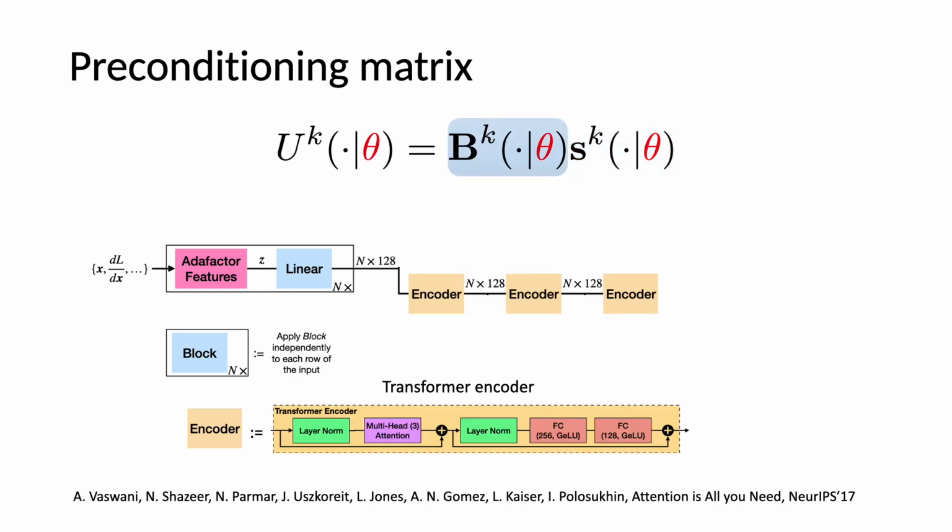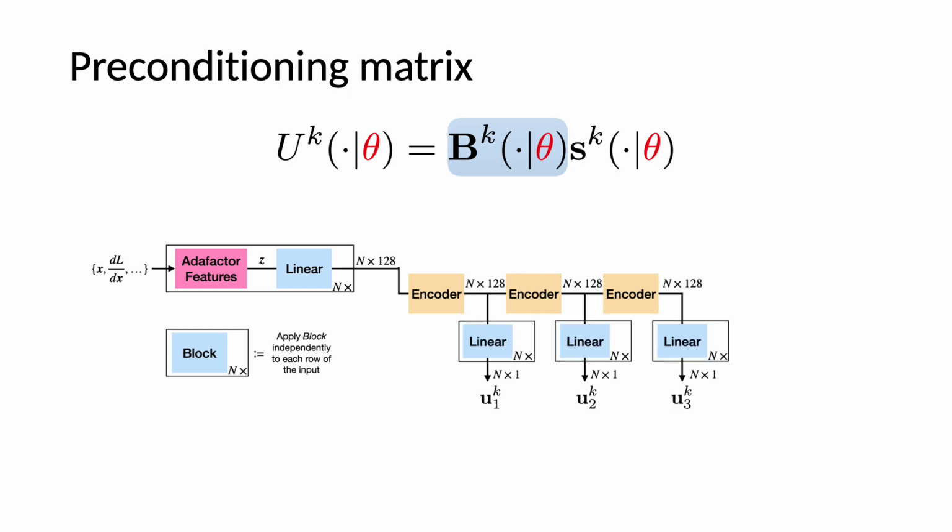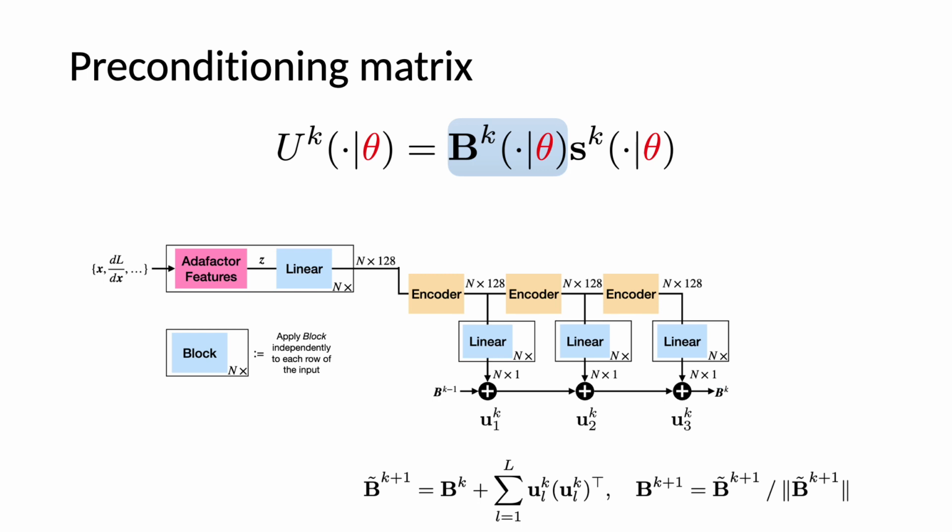To compute the preconditioner B, our approach applies a stack of transformer encoder layers to the input features, which enables coupling between parameter dimensions via self-attention. We then apply a linear mapping to the output of each layer to obtain n-dimensional vector u, which is then used for rank 1 updates of the preconditioning matrix. Our approach incrementally updates the preconditioner, similarly to how BFGS incrementally updates the inverse Hessian matrix in the course of optimization. However, in contrast to BFGS, where rank 1 updates to inverse Hessian are derived from first principles, our rank 1 updates are learned from data.